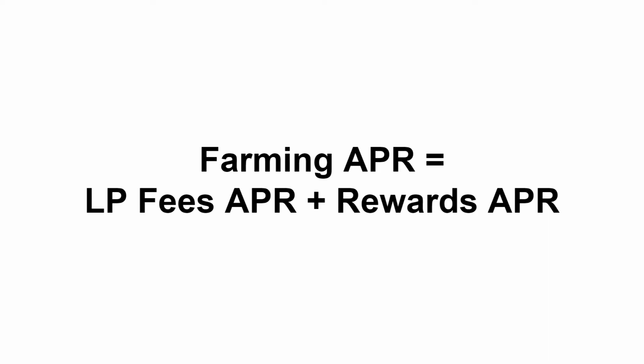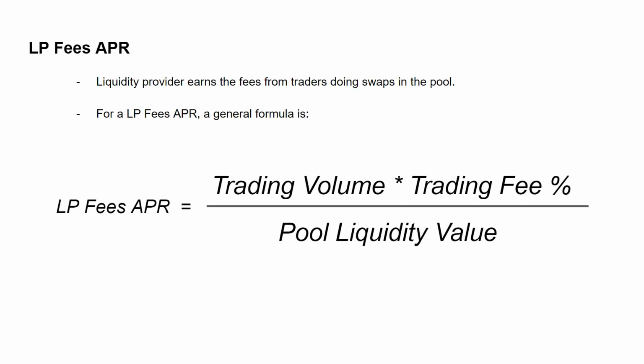Digging deeper, I'm going to now show some simple equations on how these two APRs are calculated, so here's the math warning. For the LP fees APR, a general formula for calculating this number is the trading volume times the trading fee percentage divided by the liquidity pool's value. This APR can be estimated by taking the 24-hour trading volume and extrapolating it to 365 days in a year. It'll be much easier to understand with an example.